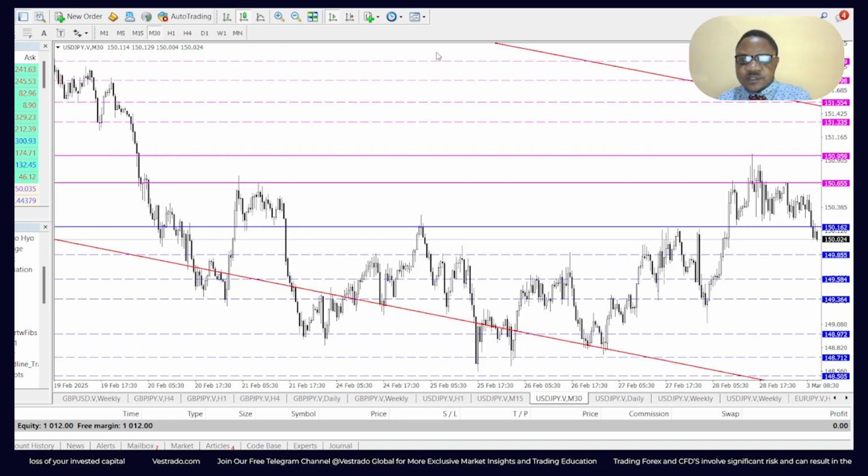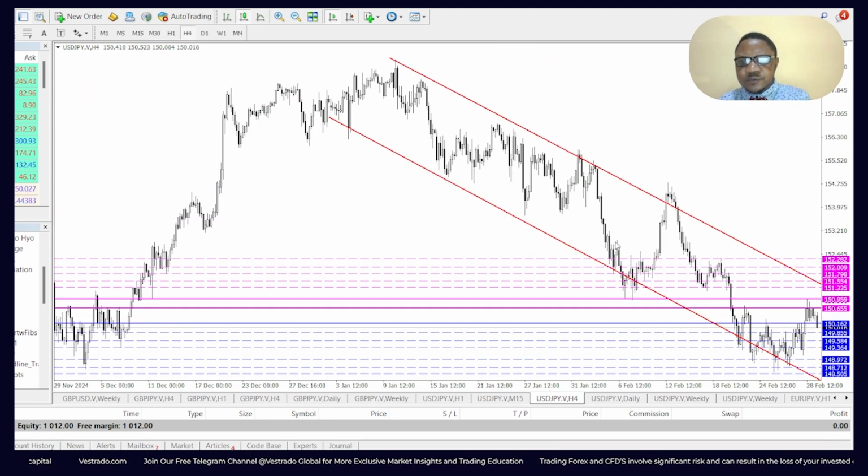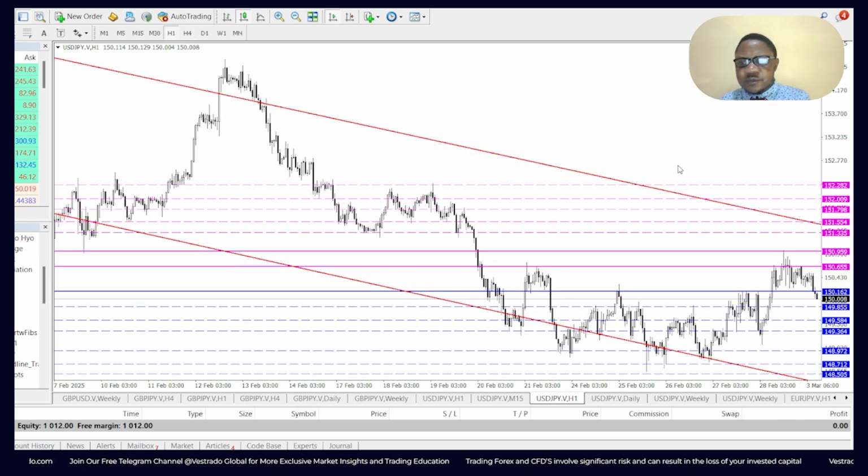Okay. Now, in the general sense of things, price has been moving within a descending channel on the 4-hour chart, which is very visible right here. We've already talked about how it could touch 149.85, 149.58 based on the head and shoulders. If it breaks below 149.58, the next most likely target could be 149.36, being another block level. Take note of that. And if it goes strongly below that, the next most likely target could be 148.97 or the psychological level of 149.00. Below that, we could see 148.71 or 148.50, which could coincide with the support border of the descending channel.